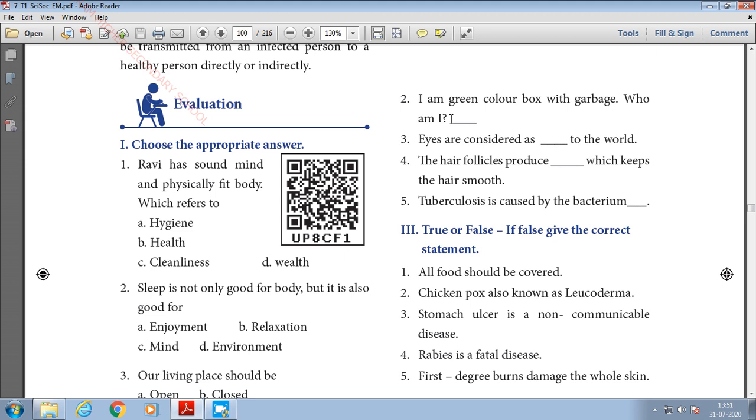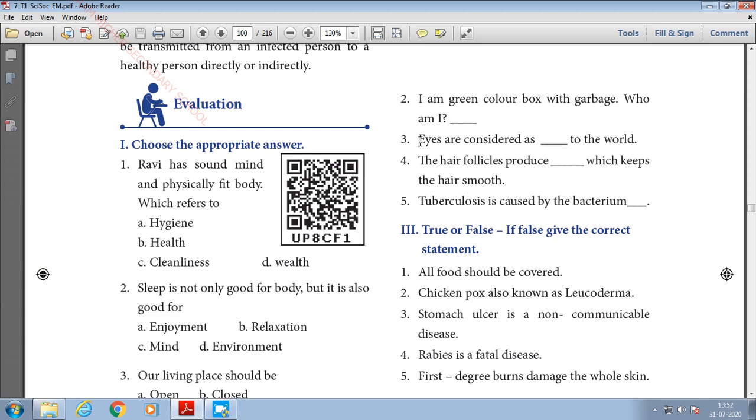So I'll spell it, BIO, biodegradable, DEGRADABLE, biodegradable waste, WASTE, waste. BIODEGRADABLE, biodegradable waste, WASTE, waste.